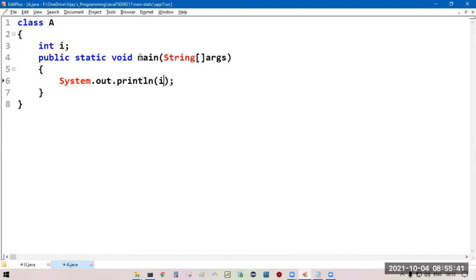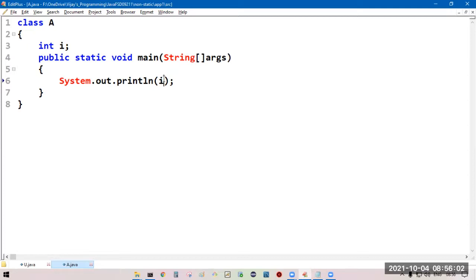The main method is also static. We are trying to access non-static i without a reference variable. Without a reference, it is not possible.